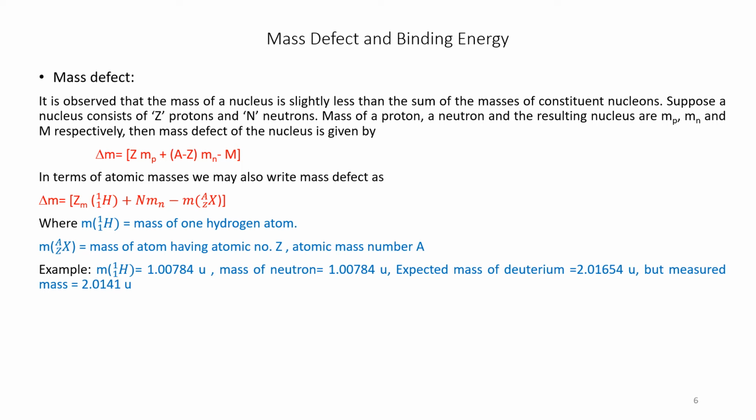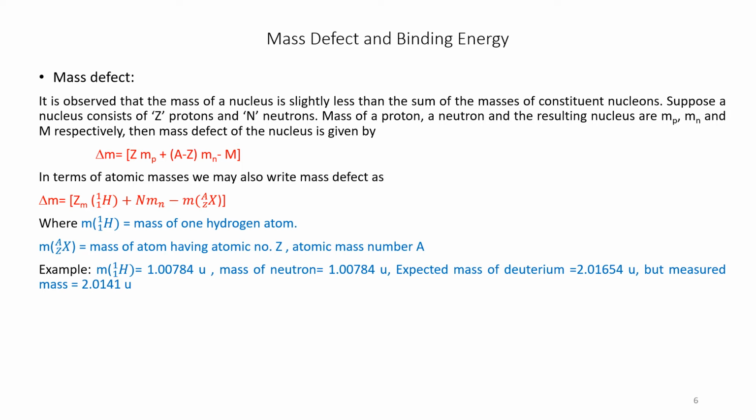Let us explain this by an example. The mass of one hydrogen atom, H 1 1, is equal to 1.00784 atomic mass units, and the mass of a neutron is 1.00784 units. The expected mass of deuterium is 2.01654 units, but the measured mass is 2.0141 units.